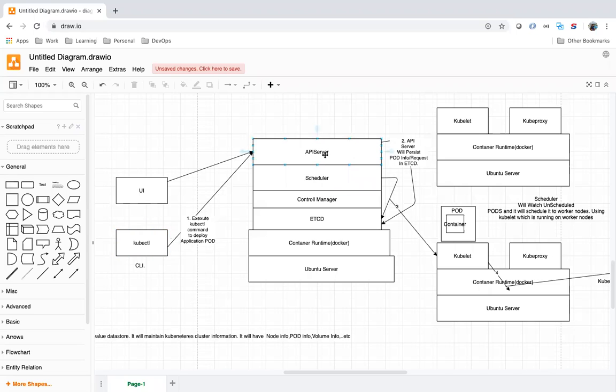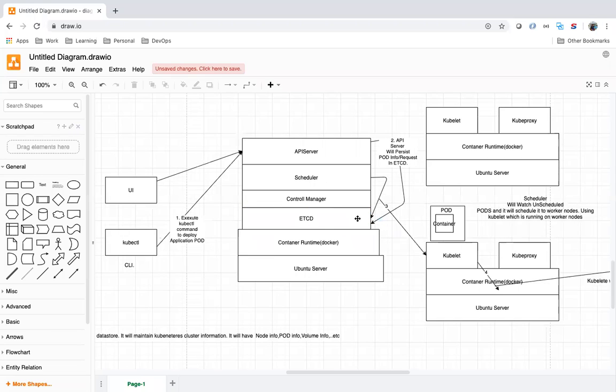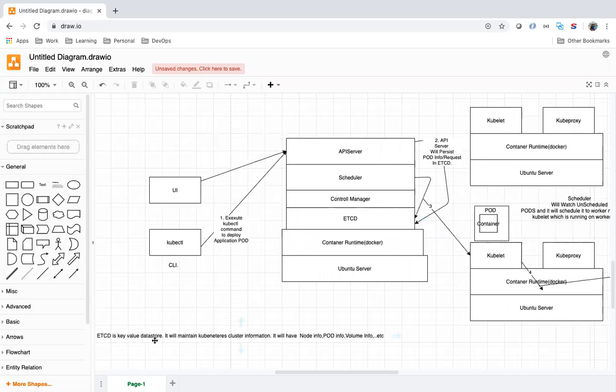Kubectl will interact with the API server. The API server will persist the information in etcd, our pod information, node information, everything. etcd is a key value data store for a Kubernetes cluster.